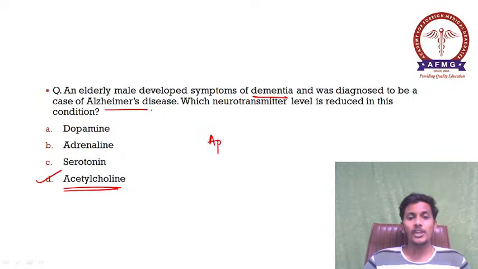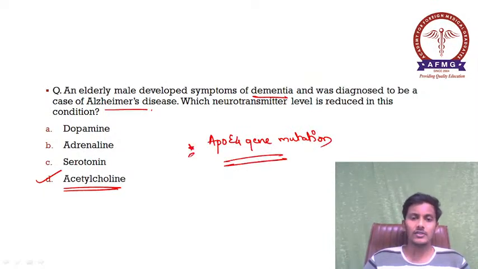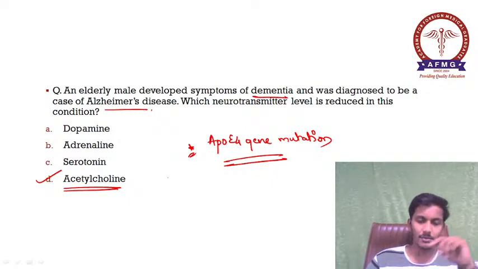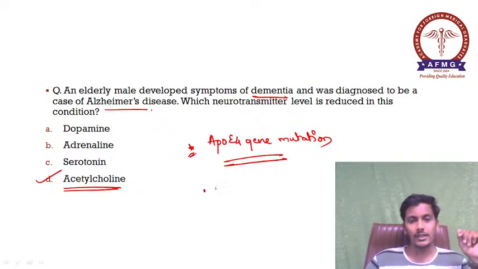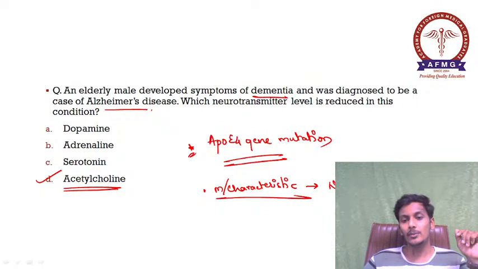ApoE4 gene mutation is seen. ApoE4 gene mutation is the one responsible for Alzheimer's disease, and there would be acetylcholine deficiency. One more important thing to remember is the most characteristic lesion in cases of Alzheimer's disease: neurofibrillary tangles.